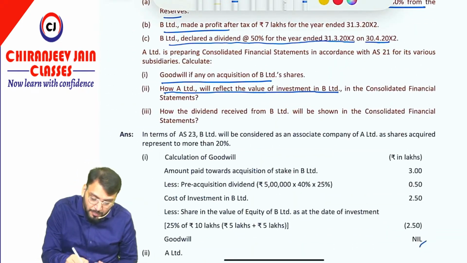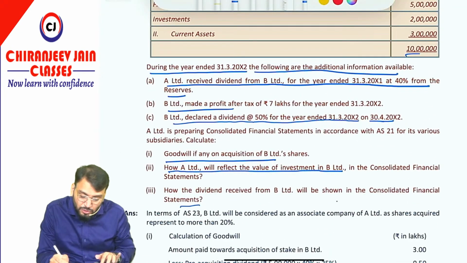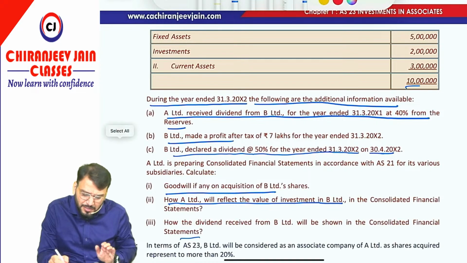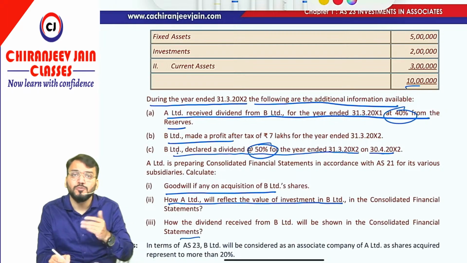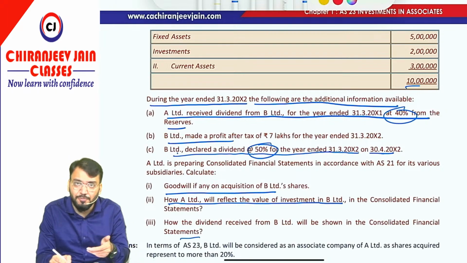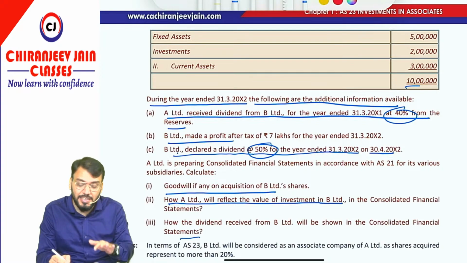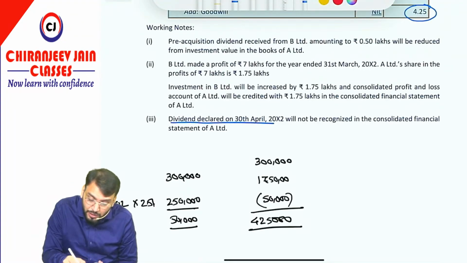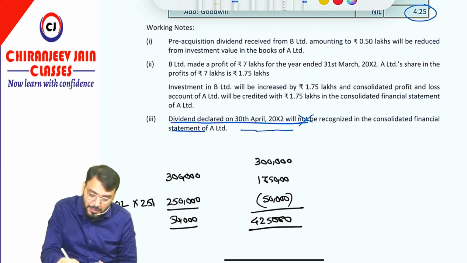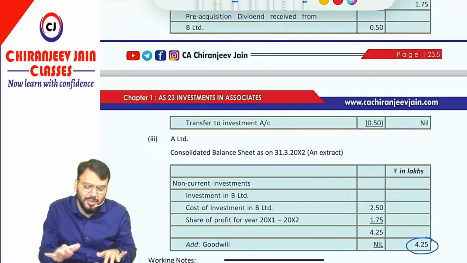Then they have asked one more question: how should the dividend received from B Limited be shown in CFS? Whether it was this dividend or this dividend, both will be deducted from the cost price of investment whenever received. Both will be deducted from the value of investment, or carrying amount of investment, as per AS 23. But in this also I am not happy with the answer. They say the dividend declared on 30th April will not be recognized in CFS. This is not correct. It will also be deducted from the carrying amount of investment. This answer is also not correct. Got this point? So this becomes the overall AS 23.